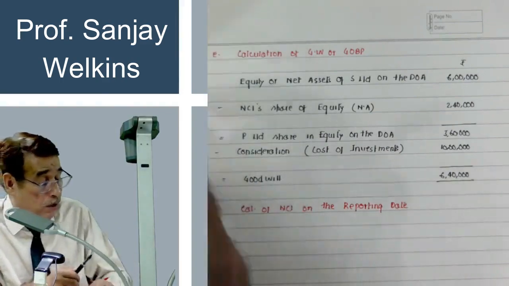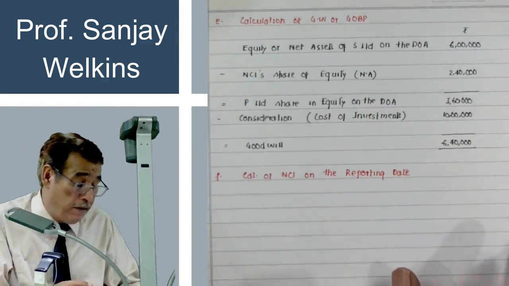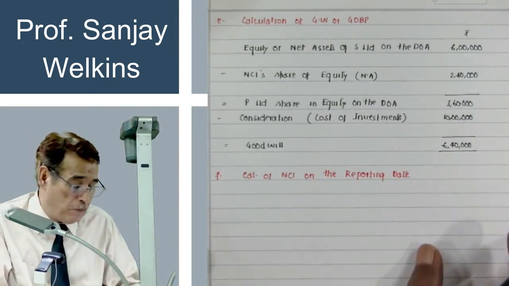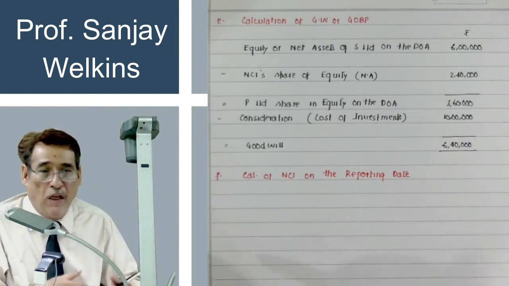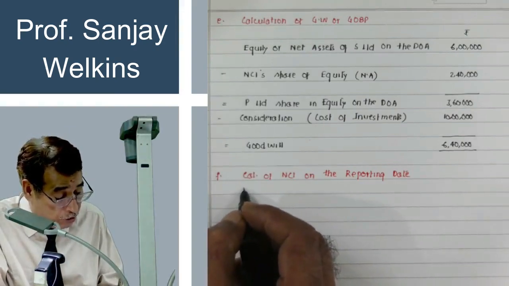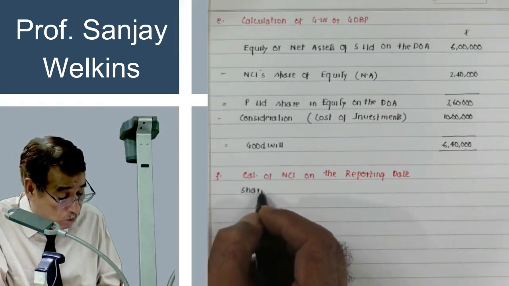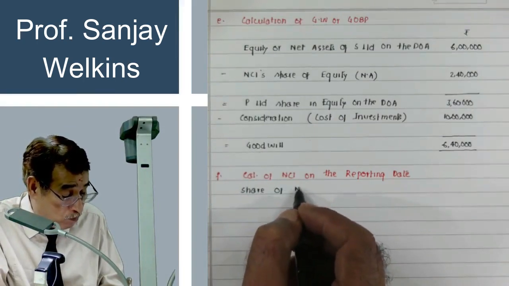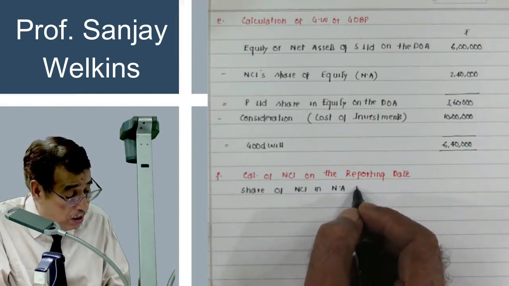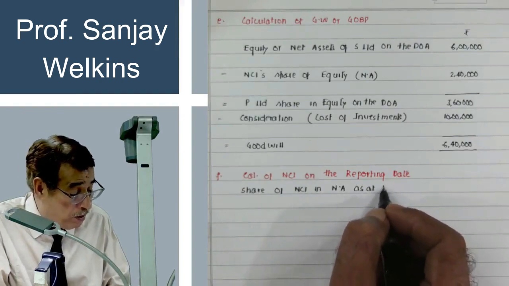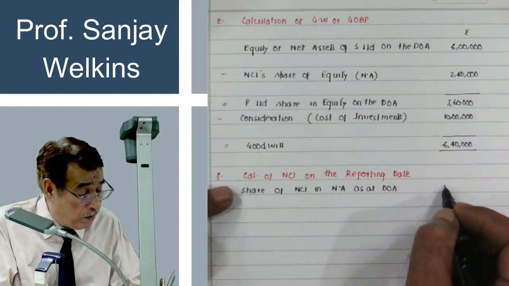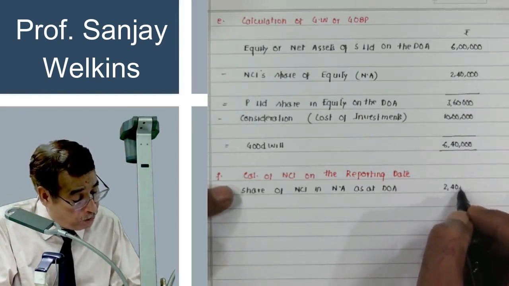At the end of your accounting year, when you are going to present your CFS, obviously you will have to represent the NCI share also. That means how much NCI is having what we call stakes in your company. So it is very easy to compute. We know that share of NCI in net assets or equity as at date of acquisition. On the date of acquisition, NCI is commanding control of 2,40,000 worth of net assets.